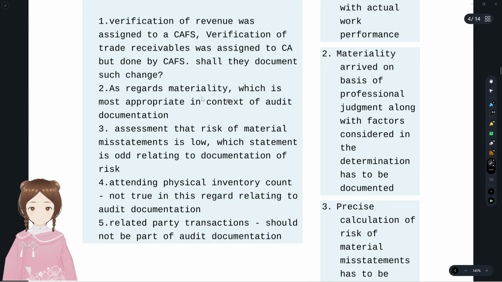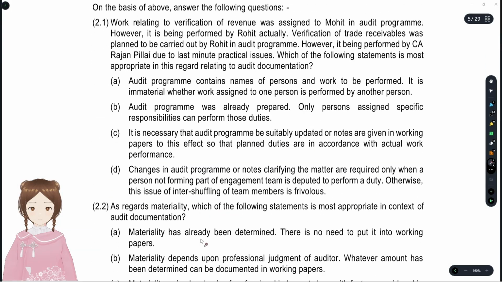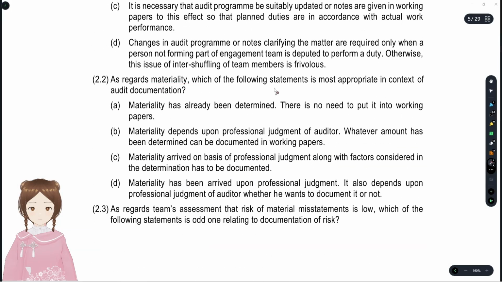As regards materiality, which of the following is most appropriate in context of audit documentation? Okay, what they are saying is, with regards to materiality, which is most appropriate. Materiality has already been determined, there is no need to put into working papers. No, materiality depends upon professional judgment. Yes, whatever amount has been determined can be documented in working papers.